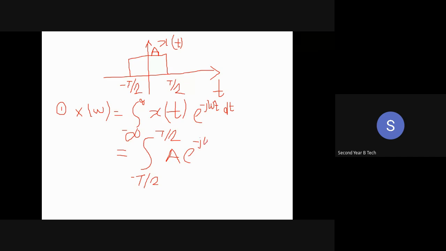चलो अब इसको solve करो and tell me what is the answer you're getting. I'm giving you 2 minutes to complete with this. Chalo, do the integration, put the value.